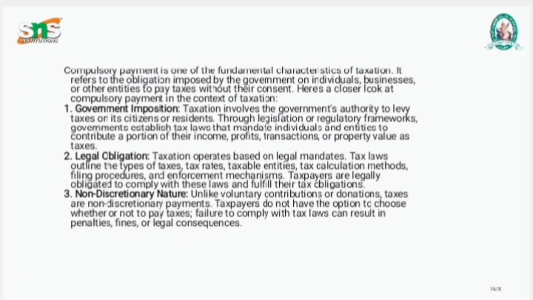Next one is legal obligation. Legal obligation means the tax law outlines the types of tax, rates, taxable entities, tax calculation methods, filing procedures, and enforcement. Taxpayers are legally obligated to comply with these laws and fulfill their obligations.